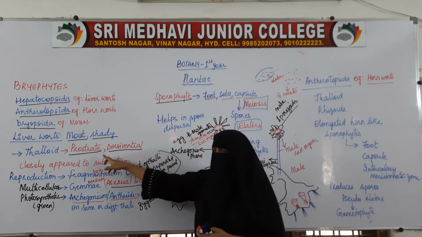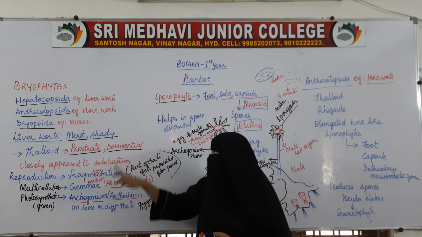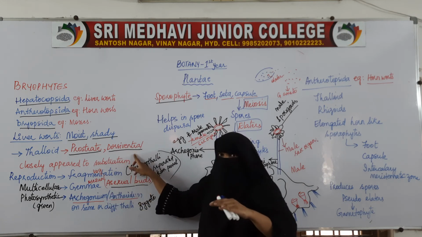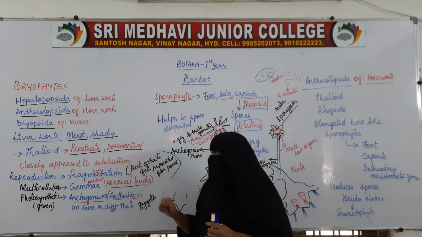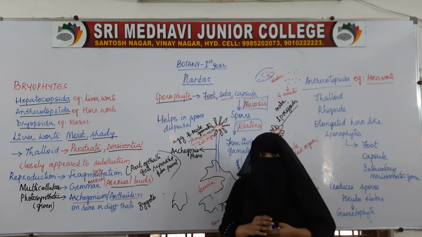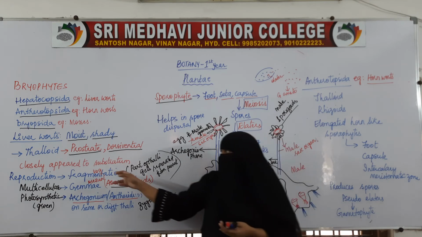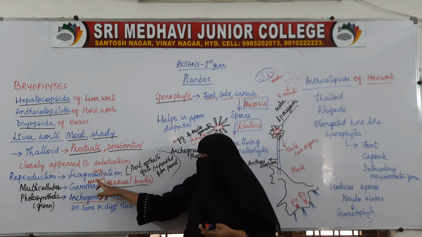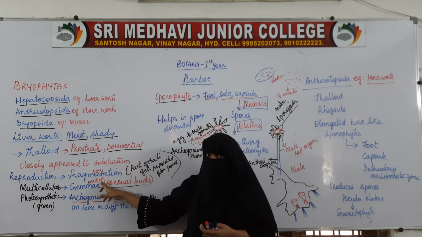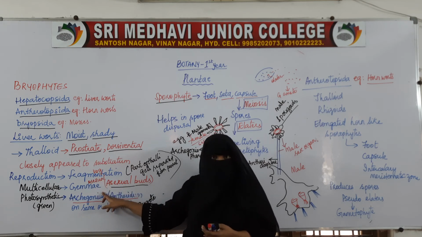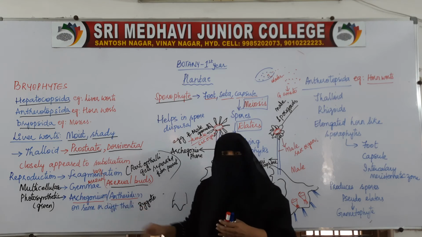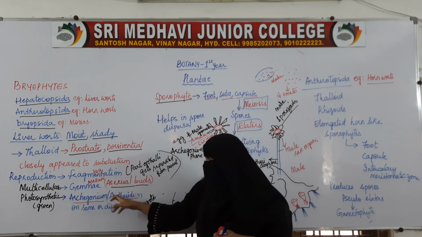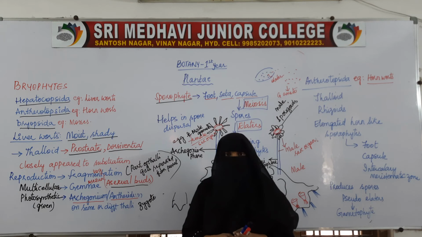So liverworts are mostly prostrate, that is lying on the ground. Dorsiventral, which have both sides, the upper side as well as the lower side, that is dorsal side and ventral side, and they are closely attached to the substratum. The body is thalloid. Reproduction takes place by fragmentation or by gemma cups, which are small cup-like structures formed on the thallus, and by sexual reproduction, with archegonium and antheridium as the sex organs.